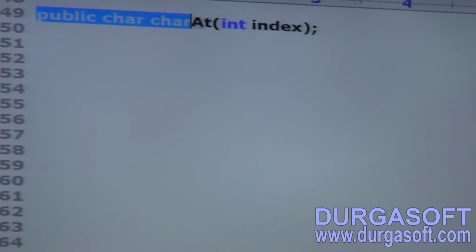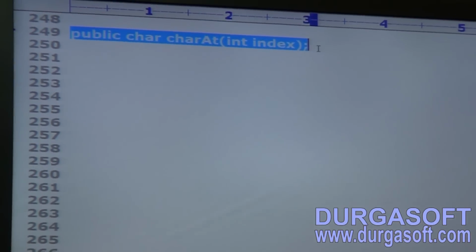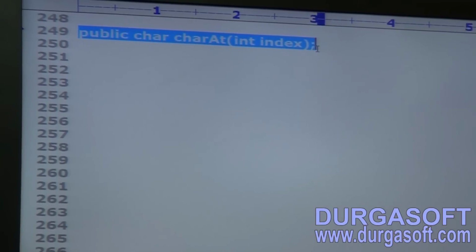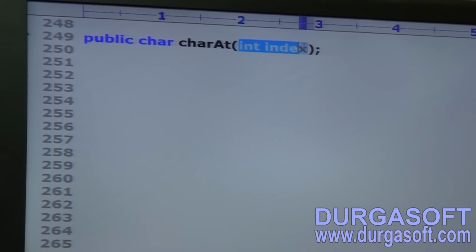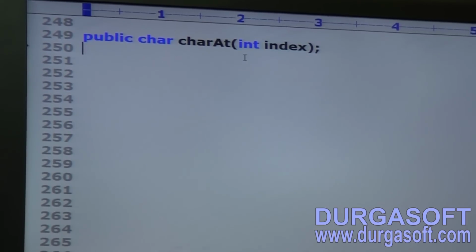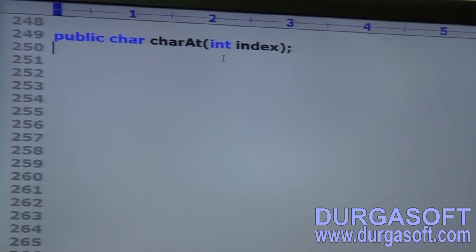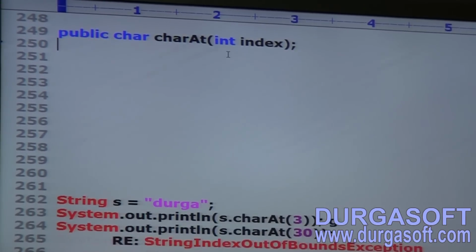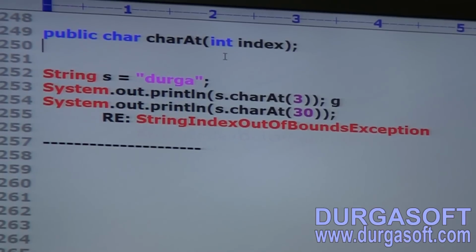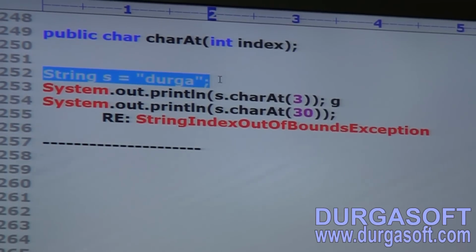First method: public char charAt of int index. Can you tell what this method is going to return? It returns the character located at a specified index. For example, String s is equal to Durga.